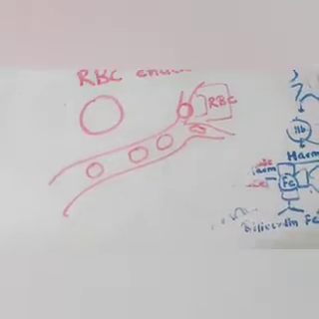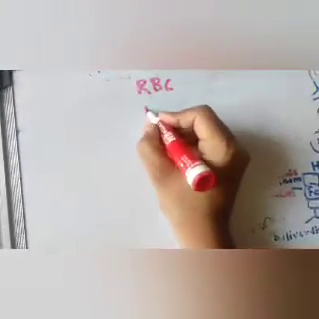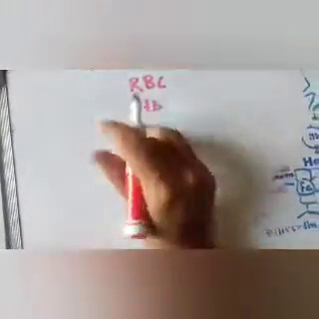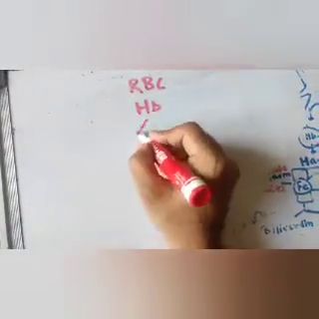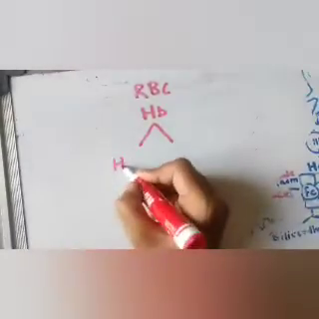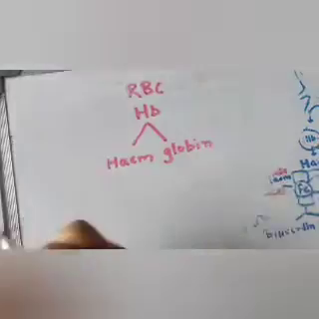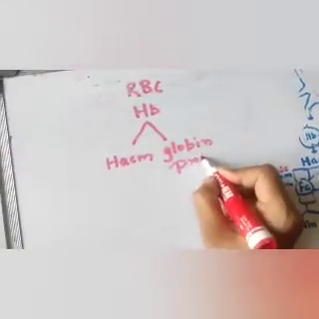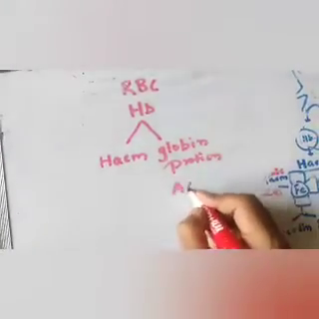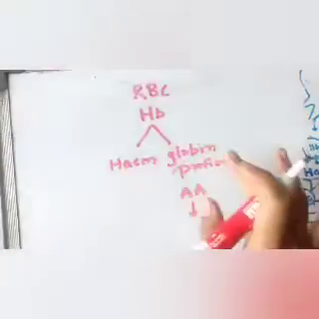Okay, so in this way, the RBC which contains the hemoglobin is now getting broken down. Hemoglobin is made up of heme and globin. Globin is nothing but a protein which will break down into amino acids, and the amino acids will then re-enter the circulation.